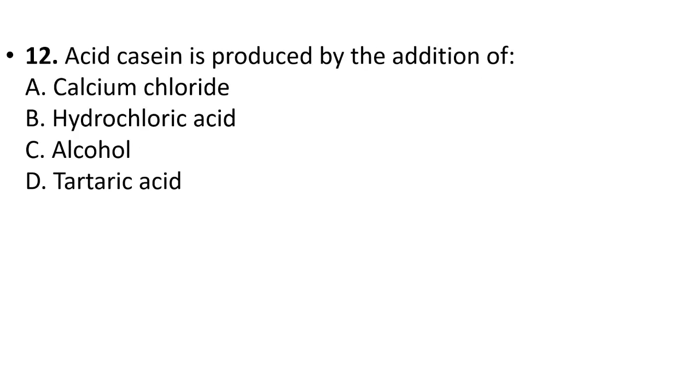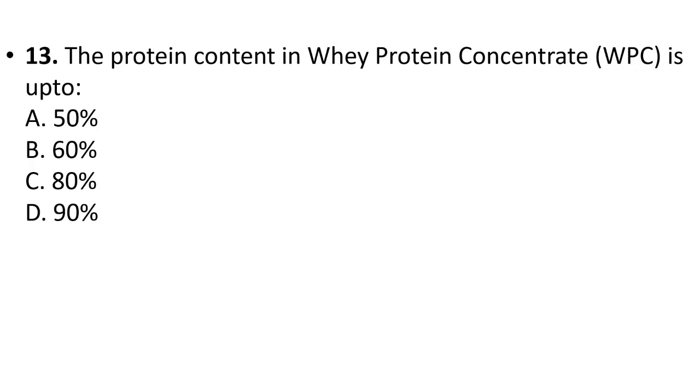12th question, acid casein is produced by the addition of calcium chloride, hydrochloric acid, alcohol, tartaric acid. Your answer is option B, hydrochloric acid.